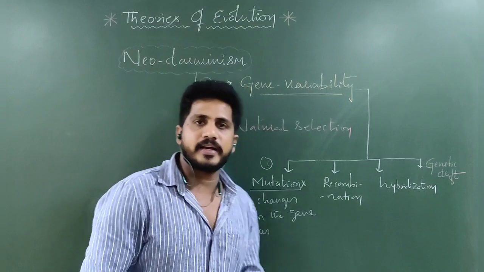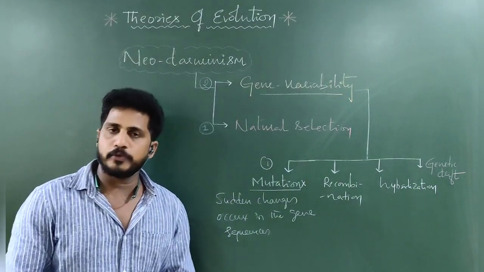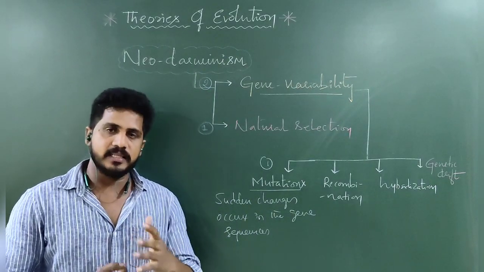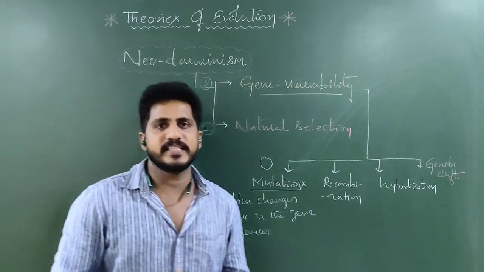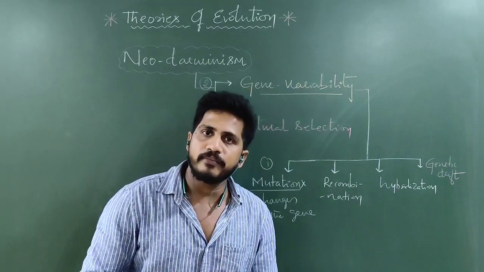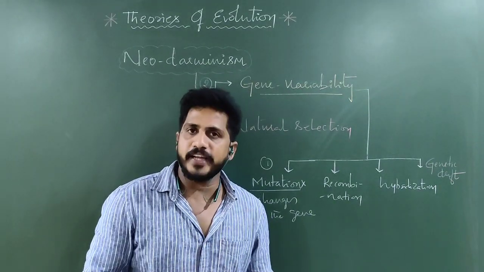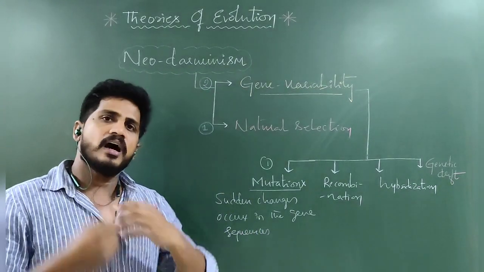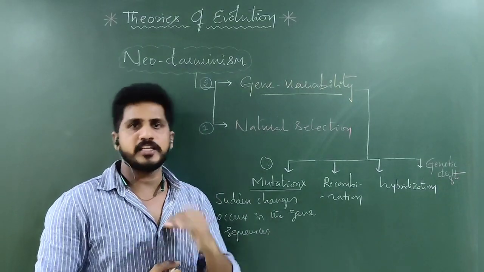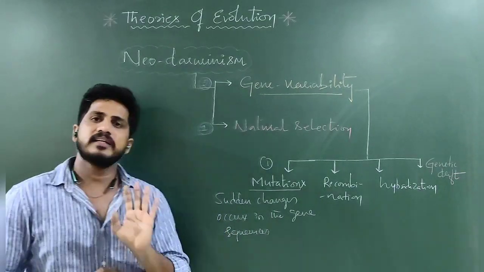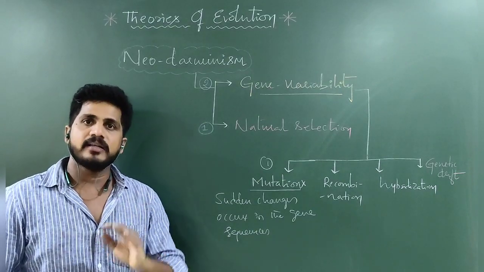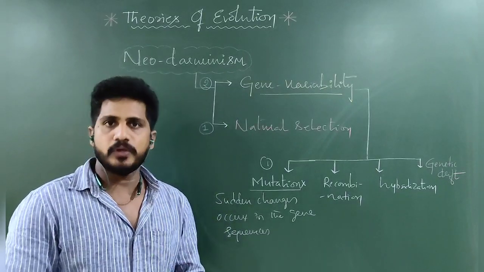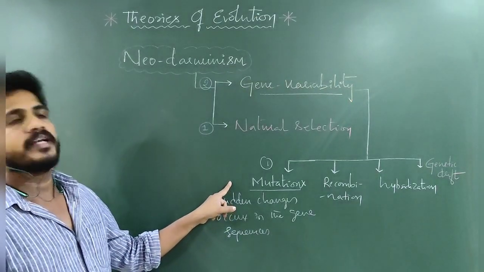Already in the molecular basis of inheritance, we have seen some adaptations. Suppose sickle cell anemia: in the hemoglobin polypeptide amino acid sequence, if one amino acid is replaced by another amino acid, then the function of the RBC will change because of its shape. Just like that, if a single gene has a point mutation, or the entire sequence of the gene is replaced, substituted or deleted, whatever it is, that is called frame shift mutation. Then the normal genotype will change, and the characters will also change.